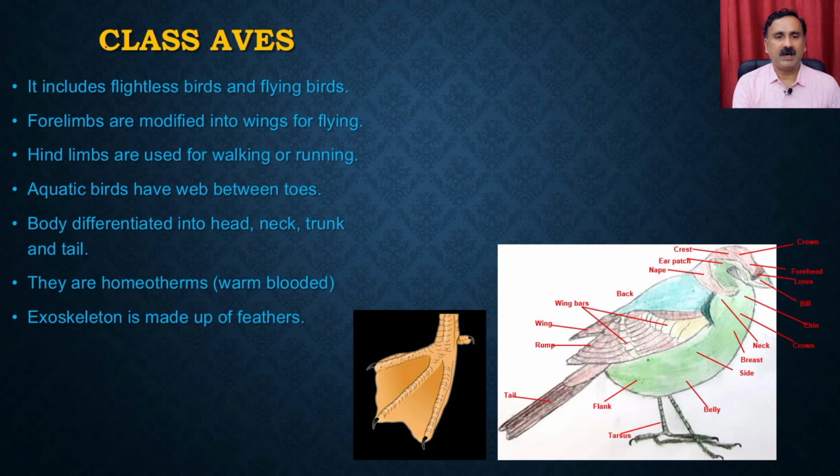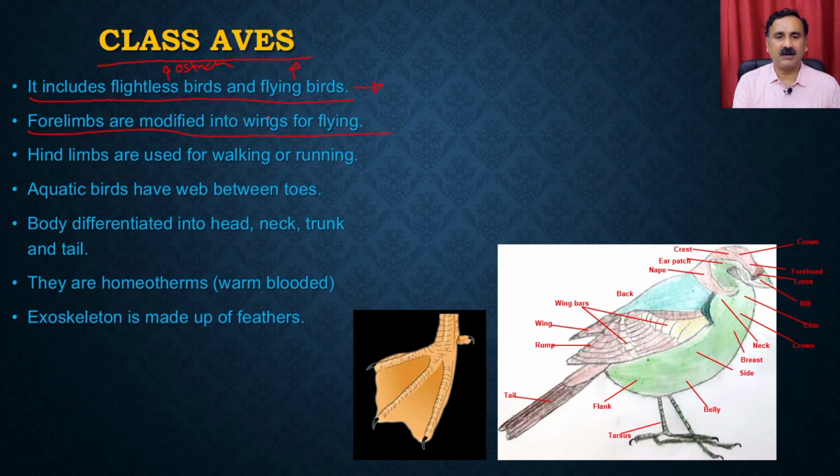Then we are talking about the class Aves. So it includes the flightless birds as well as the flying birds, which means it includes the birds which could fly or which could not fly. For example, the flightless bird, which means the ostrich, and flying birds, like all the domestic birds we see, right?